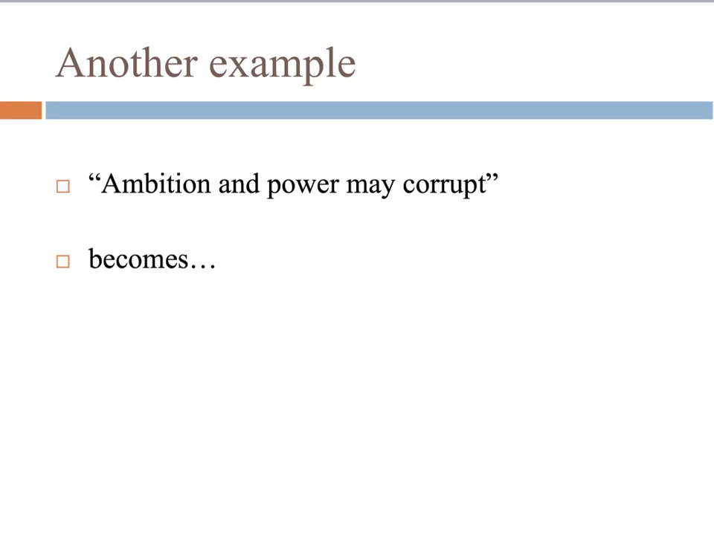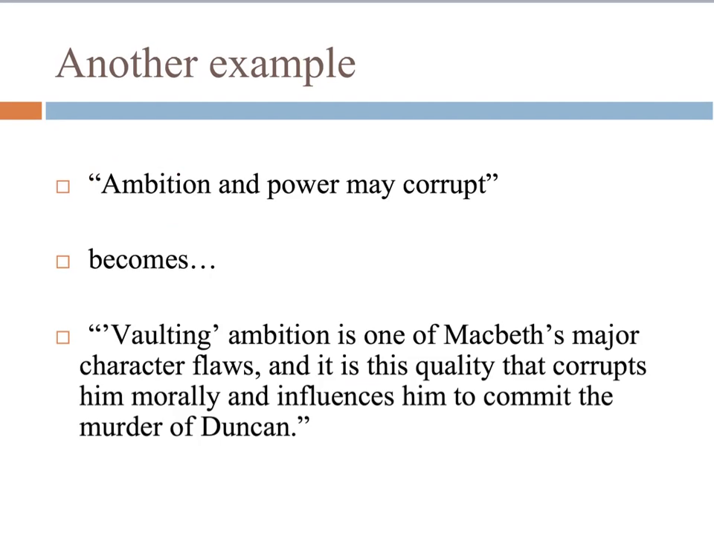Here is another example. This is the first understanding. Ambition and power may corrupt. A very strong, big picture statement, but let's shape it into an assertion about a character. So this becomes vaulting ambition is one of Macbeth's major character flaws, and it is this quality that corrupts him morally and influences him to commit the murder of Duncan.